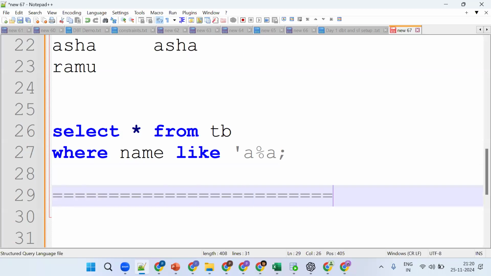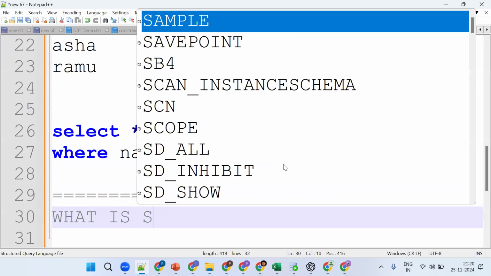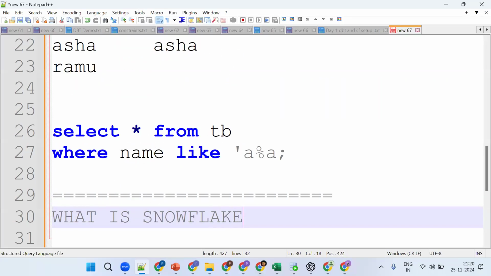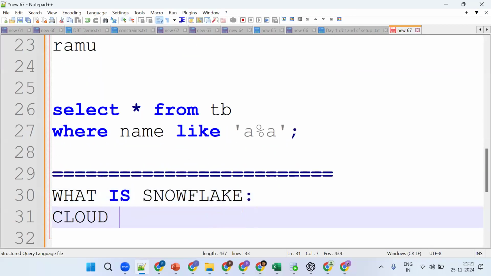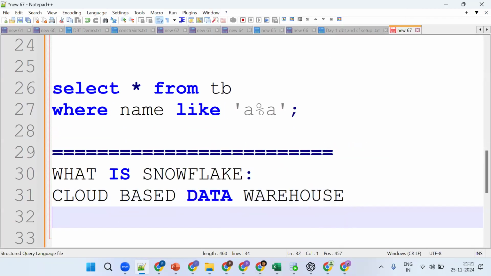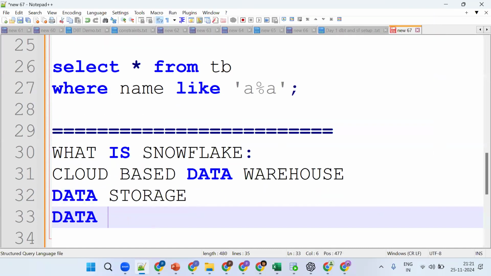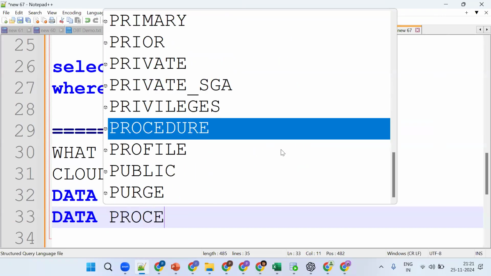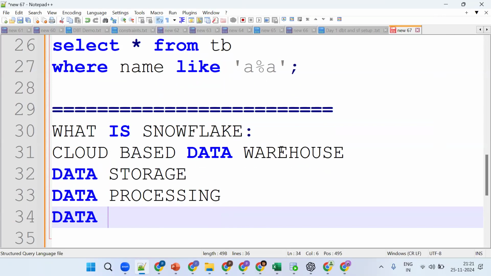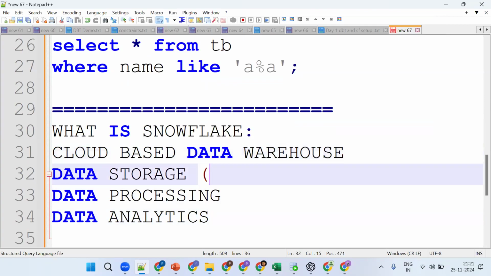Now let's discuss what is Snowflake, one more time. Snowflake is a cloud-based data warehouse, a cloud data management platform. It is mainly for data storage, data processing, and data analytics.